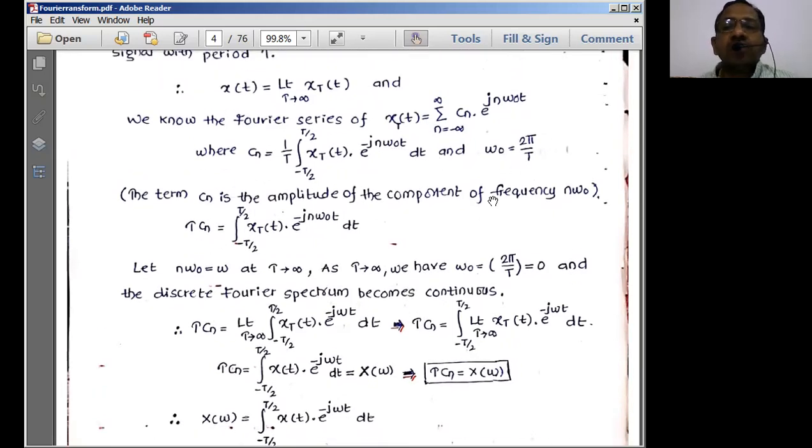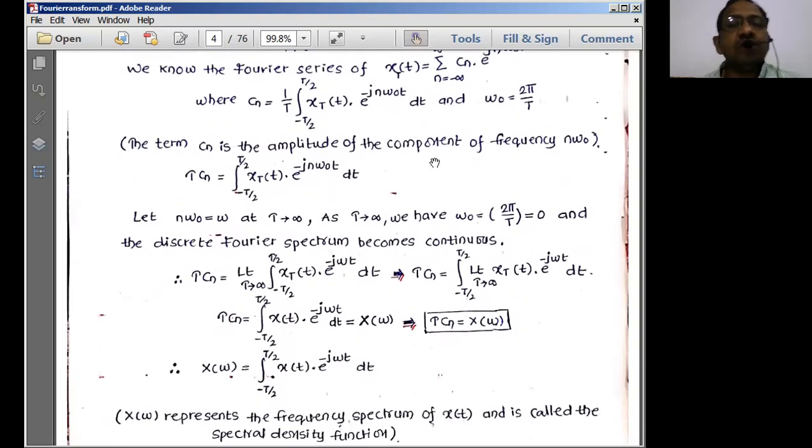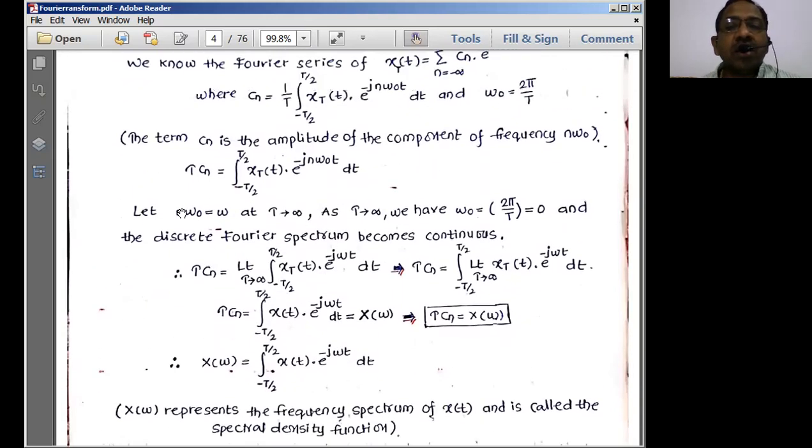And omega naught is equal to 2 pi by T, we discussed already. Therefore, I'll take this T onto the LHS. So T into Cn is equal to, I can simply represent it like this. Now we apply the conditions here to confine the infinite time domain signal to a confined time domain signal, right? That means we stretch the time axis. So when you stretch the time axis here, what happens now?